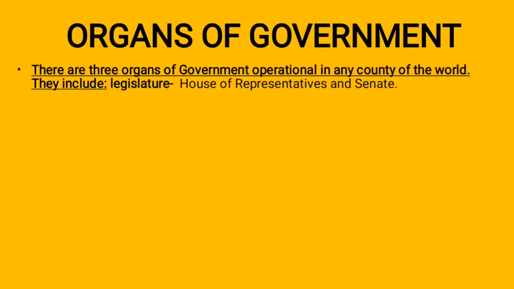Today we are looking at the organs of government, and under the organs of government, we shall be looking at the function of each organ of government. Let's go into the lesson. There are three major organs of government operational in any country of the world, and they include the legislature. So let's start with the legislature.